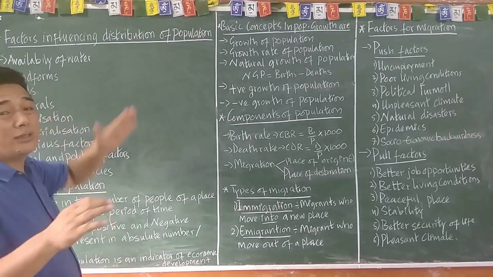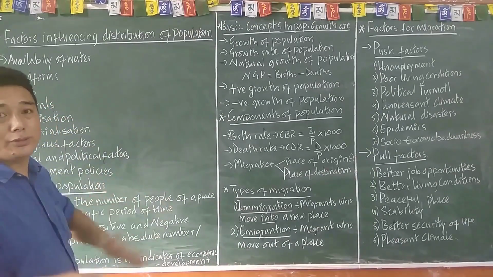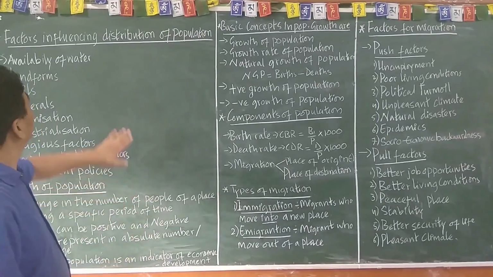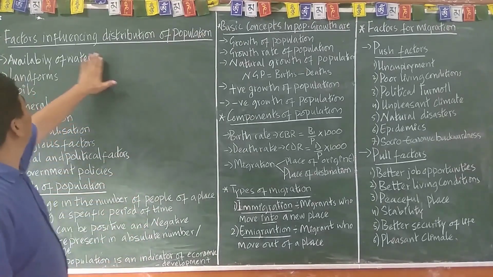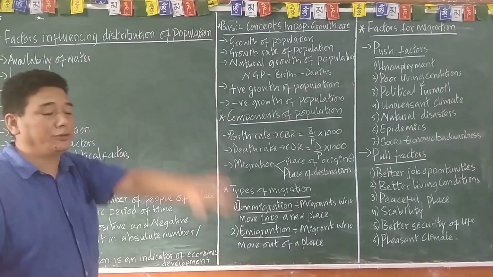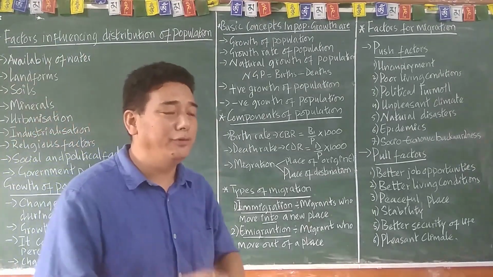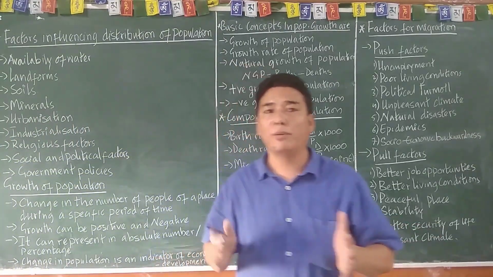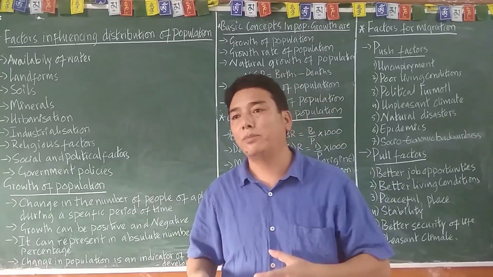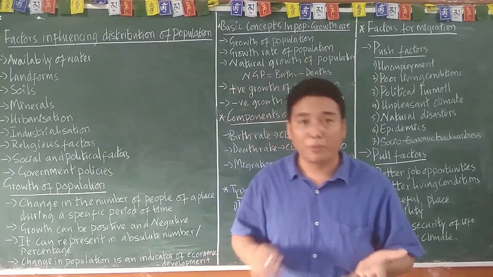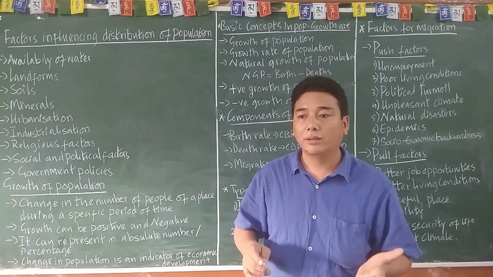At the same time, we have learned about the world's distribution of population and density in the atlas, right? And now we are going to touch on the factors influencing the distribution of population. What are the factors that have influenced why some places, some countries, have more population and some areas have less population? What could be the reason? What could be the probable reason? Is that clear? All right.